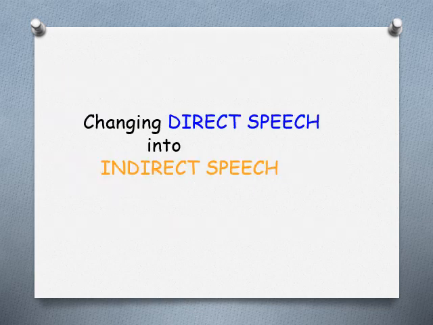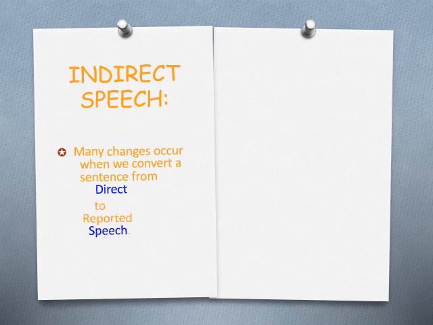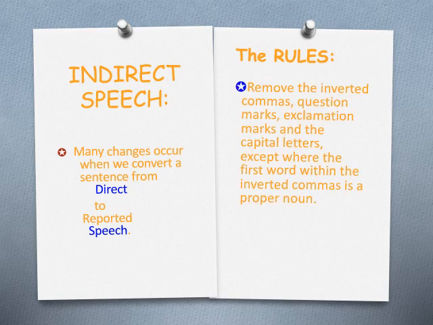Changing direct speech into indirect speech. Firstly, we're going to have to look at the rules yet again. Indirect speech. Many changes occur when we convert a sentence from the direct to the indirect or reported speech. So what are the rules? We have to remove the inverted commas. We need to remove everything that was inside it. That's the question mark, the exclamation mark, the capital letter, except where the first word within the inverted commas is a proper noun. Proper nouns remain proper nouns, and so we have to keep that capital letter.